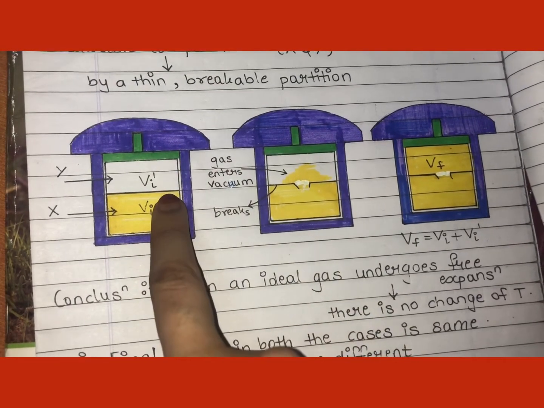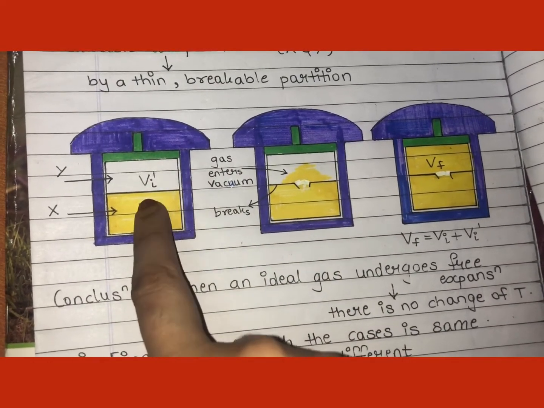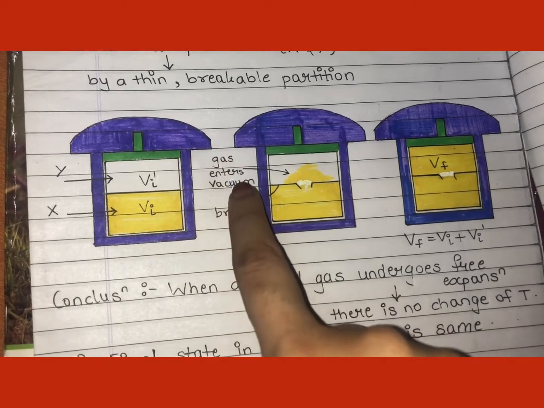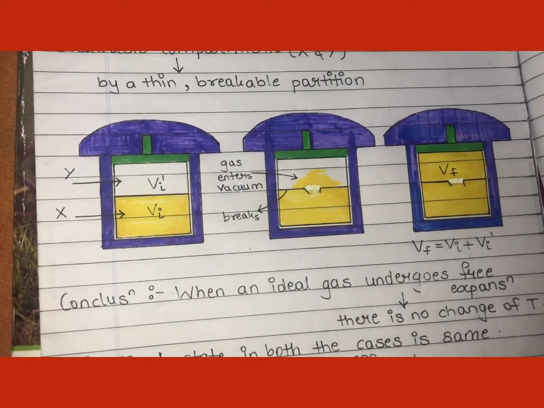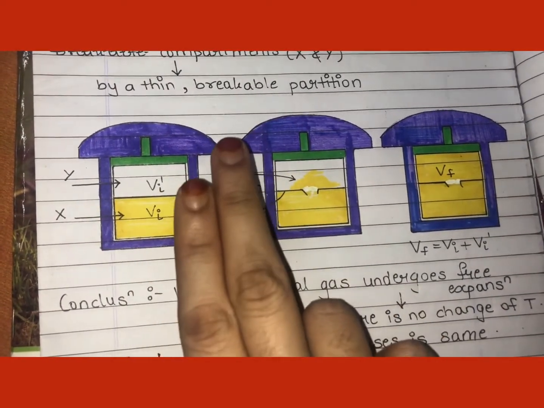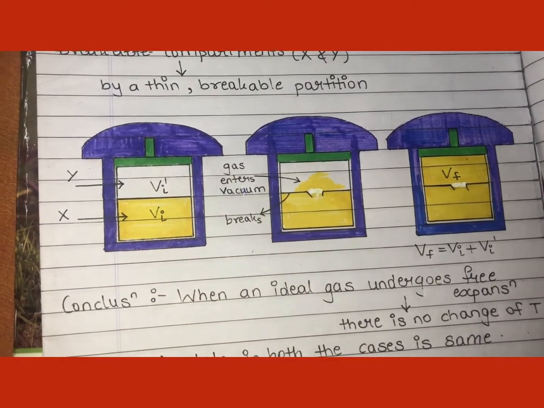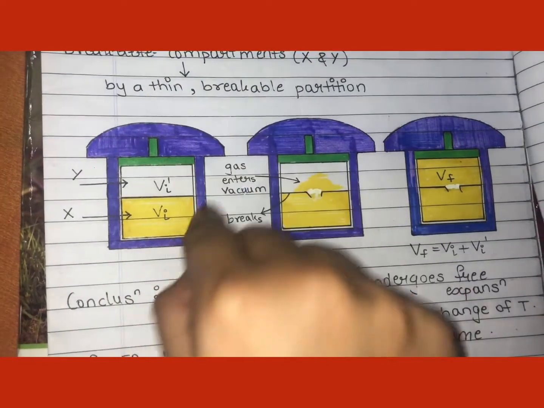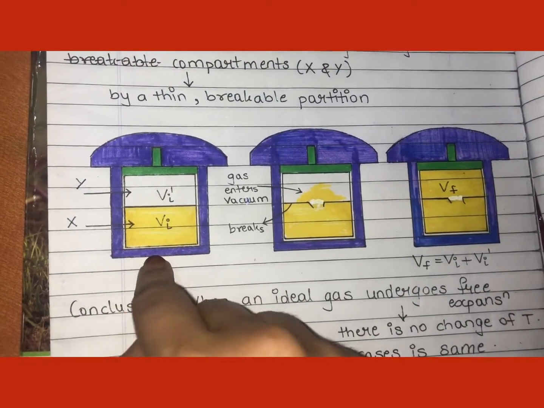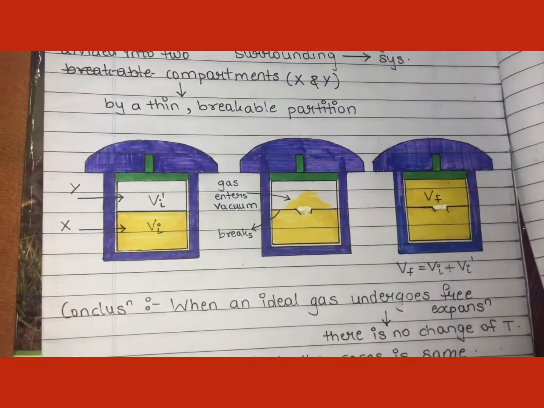No heat can enter your system, and no heat can go out from your system to the environment. There is no heat transfer at all, neither from the environment to the system nor from the system to the environment. So this is your system, surrounded with an insulating material.